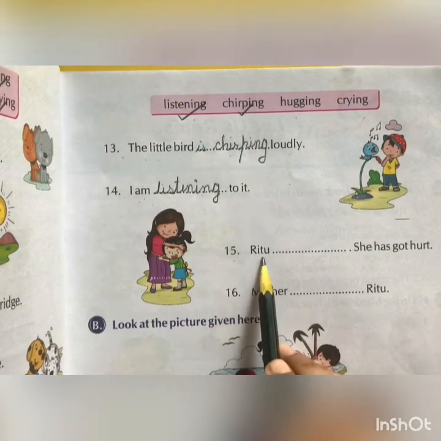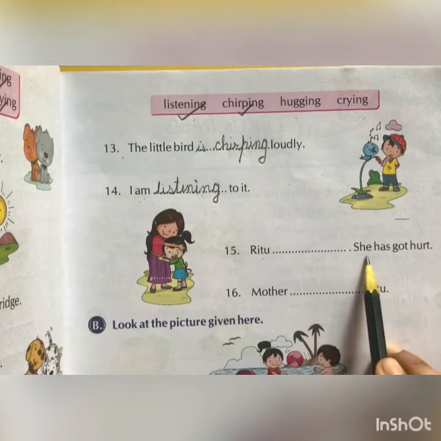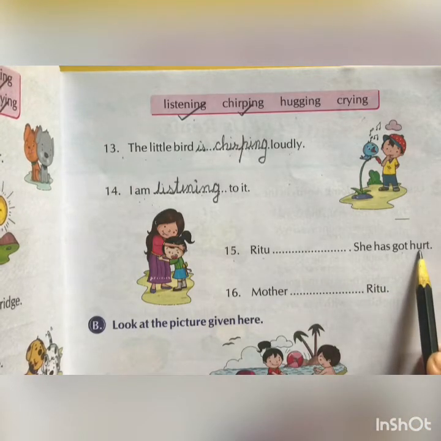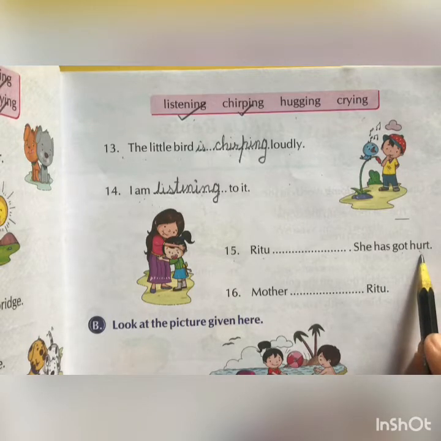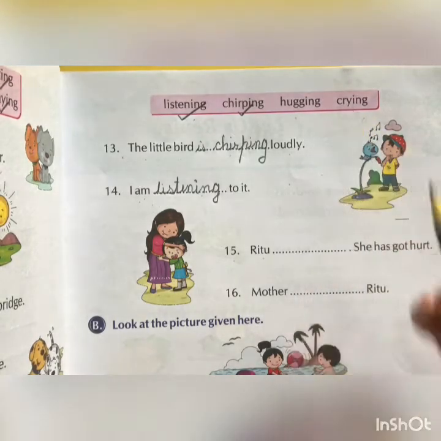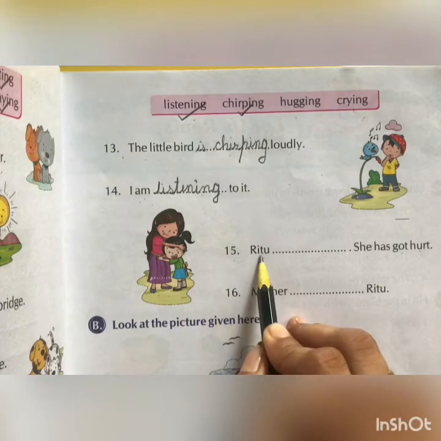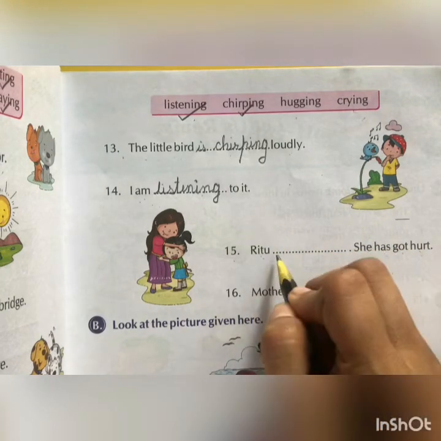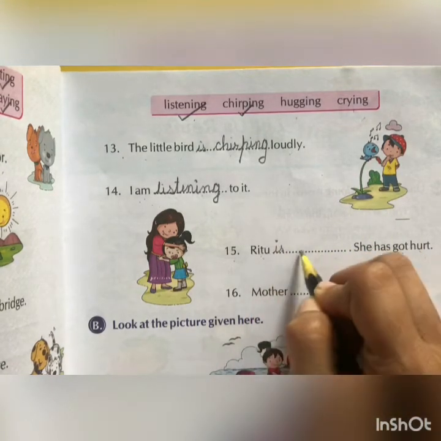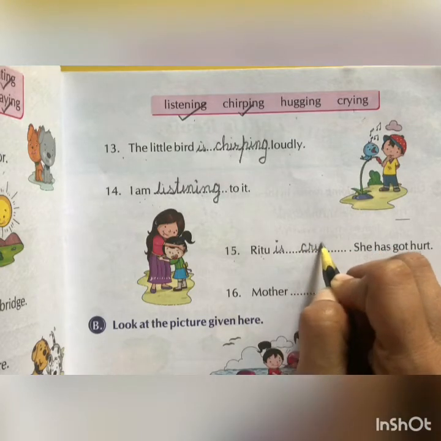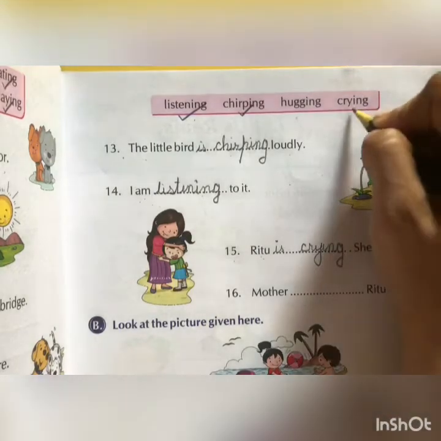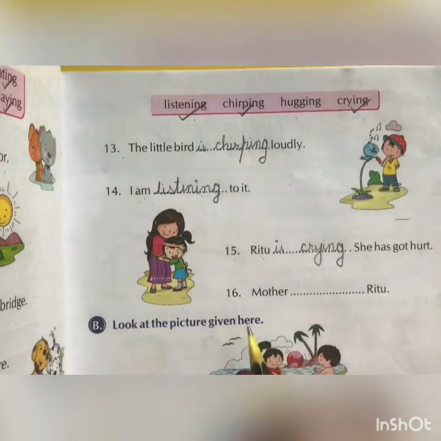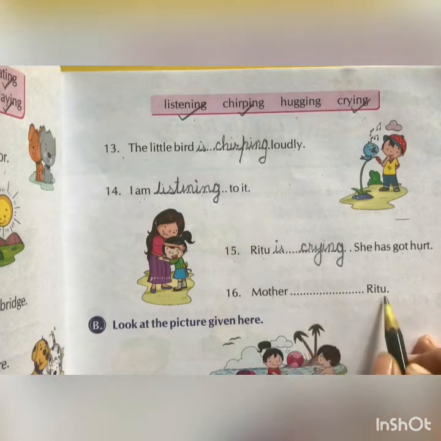15 number. Ritu blank, she has got hurt. Children, what do we do when we get hurt? Definitely we will cry. So here Ritu is also crying. Ritu is crying.